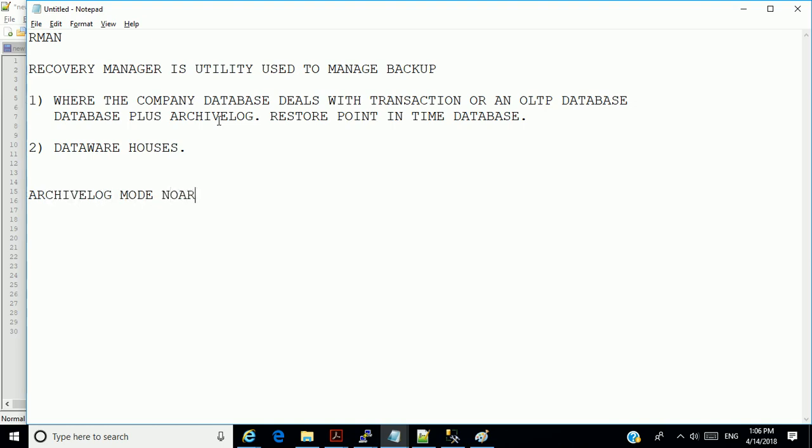Based on these settings, you can know the type of backups you can make. When your database is in archive log mode, you can make backups of both the database and the archive log.